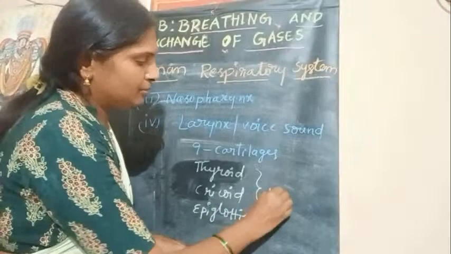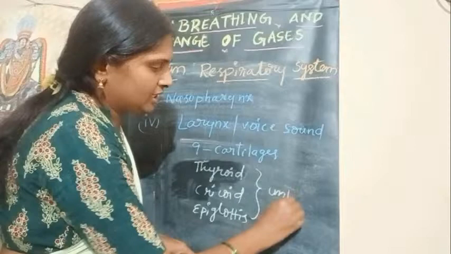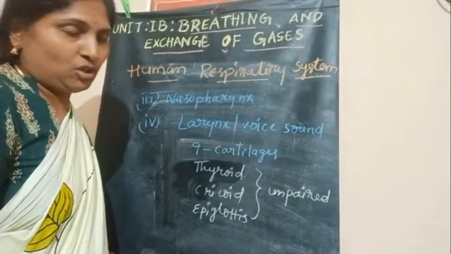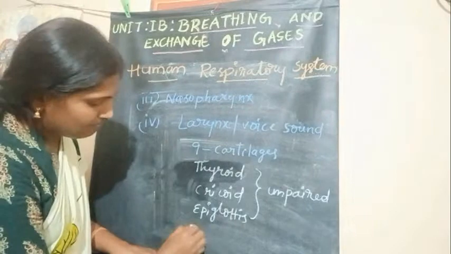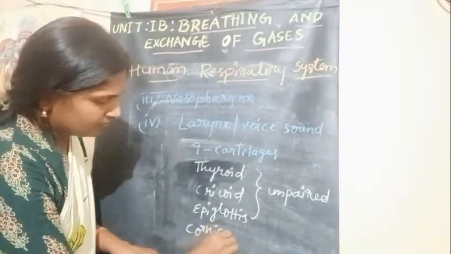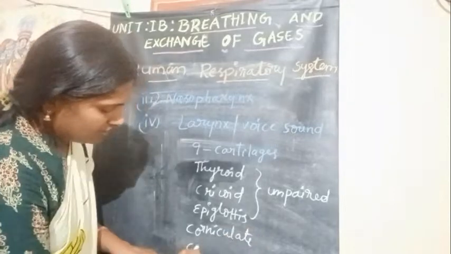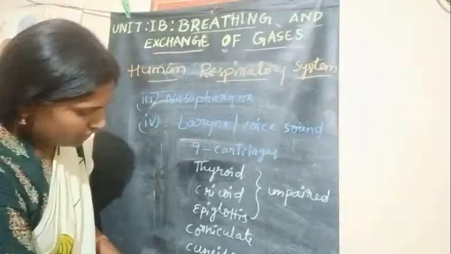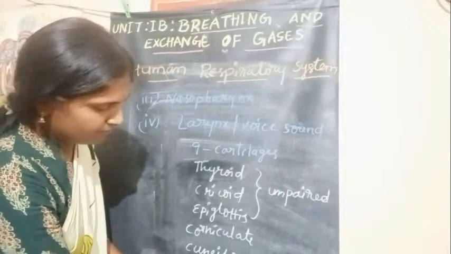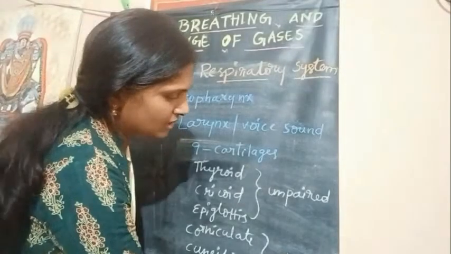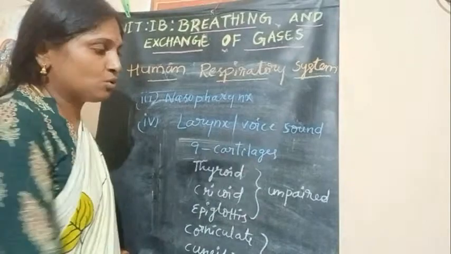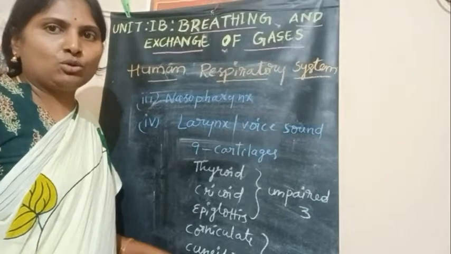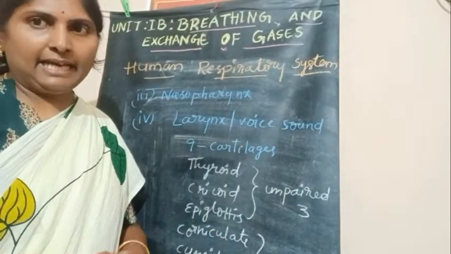These 3 are unpaired cartilages. There are 3 more cartilages which are paired cartilages. What are those 3 cartilages? Corniculate, cuneiform and arytenoid. These 3 are paired cartilages. That means totally 3 unpaired and 3 paired means 6. So 6 plus 3, totally 9 cartilages are present in the wall of larynx.